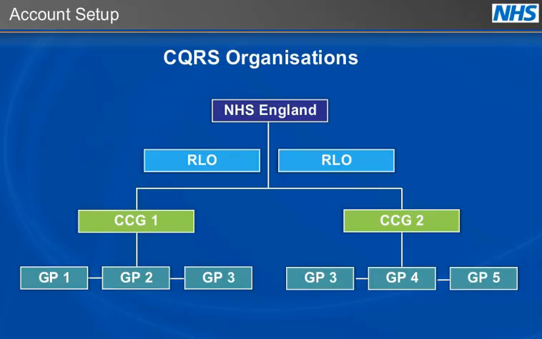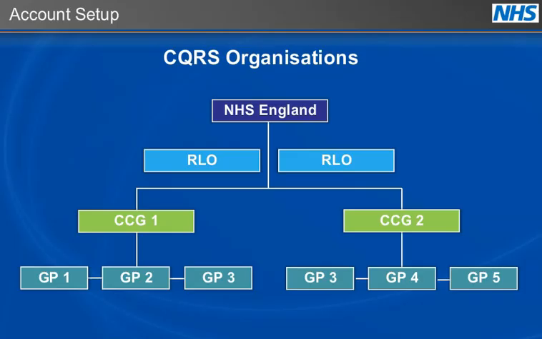This graphic illustrates how advanced user administrators set up other administrators and users within the CQRS organization structure. For example, advanced user administrators that have been set up on CQRS at the CCG are responsible for creating new users in their own organization with appropriate roles, as well as creating user administrators at the GP practice.